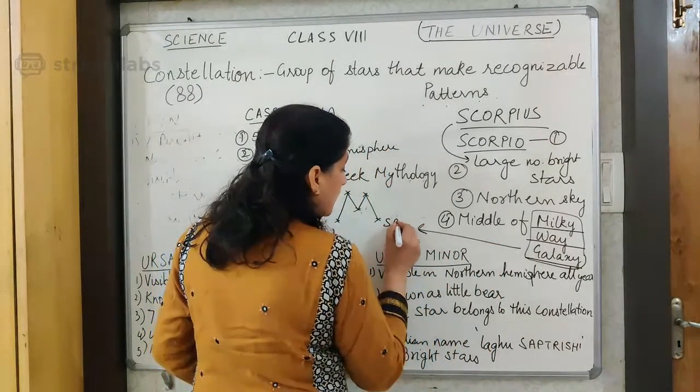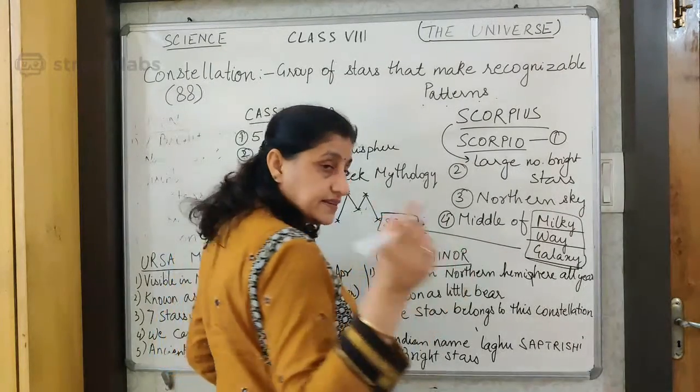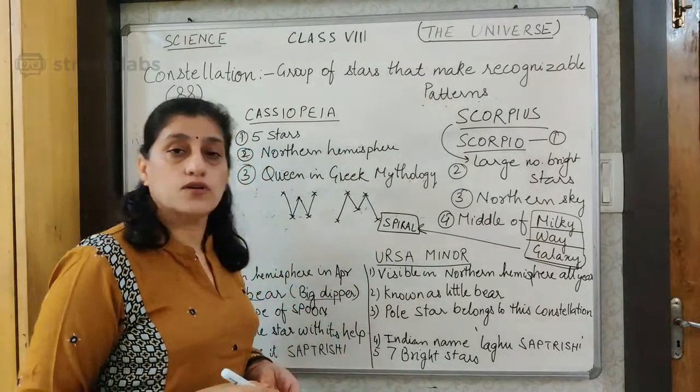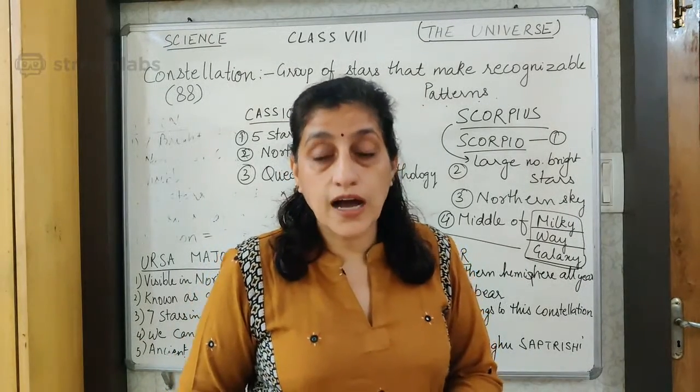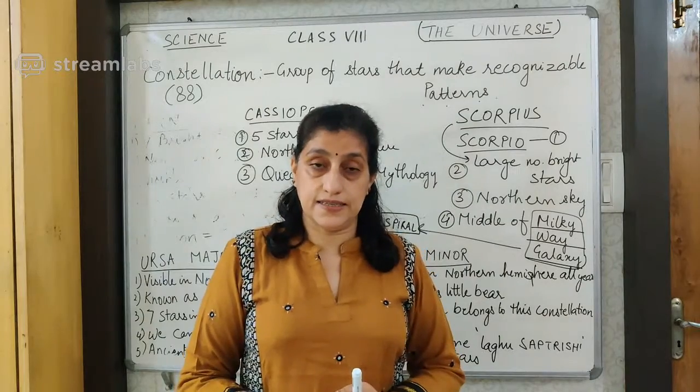In this spiral galaxy we find the Earth, the sun, all the planets and all these constellations which we have discussed. So if I ask you which is our galaxy, it is the Milky Way galaxy.